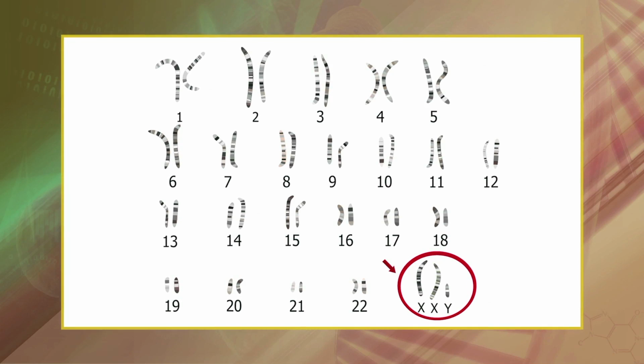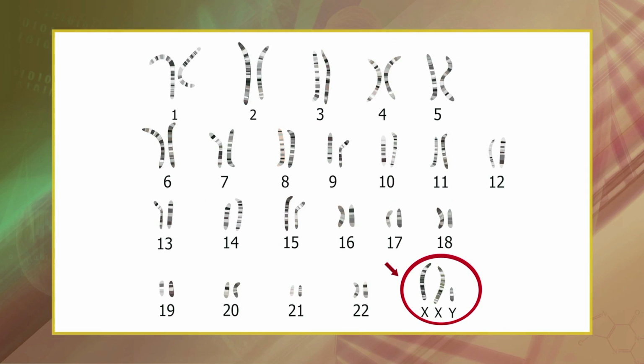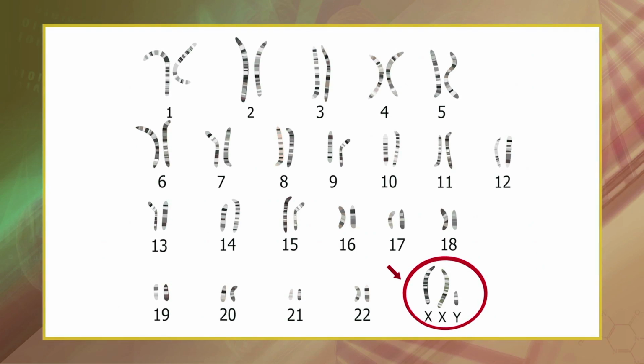Klinefelter syndrome males inherit 1 or more extra X chromosomes, and their genotype is XXY or, more rarely, XXXY or XY/XXY mosaic. In severe cases, they have relatively high-pitched voices, asexual to feminine body contours, as well as breast enlargement and comparatively little facial and body hair. They are sterile or nearly so, and their testes and prostate gland are small. As a result, they produce relatively small amounts of testosterone.